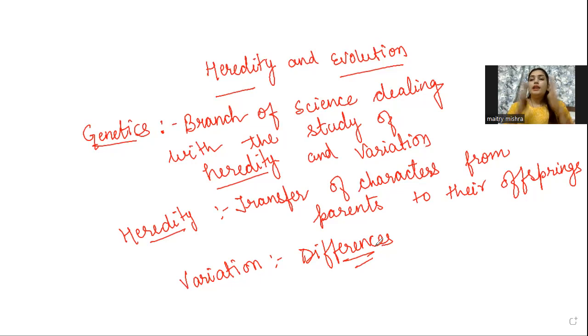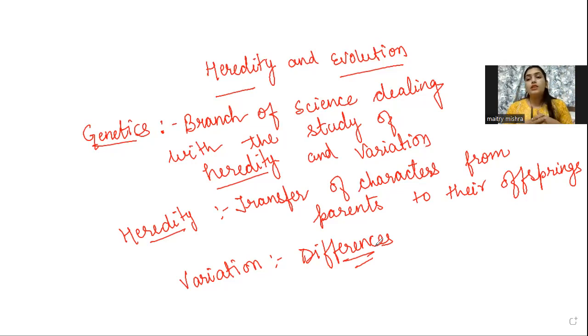So in this topic of heredity, we are going to talk about what is heredity, the character, then we talk about genes. A gene is a functional unit of heredity, because of genes only the characters are transmitted from the parents to their offspring. Then where these genes are located, and then we will talk about the principles of inheritance. There are three principles of inheritance on the basis of which the characters pass from one generation to another. And who proposed these principles?